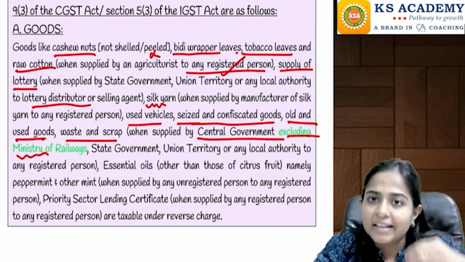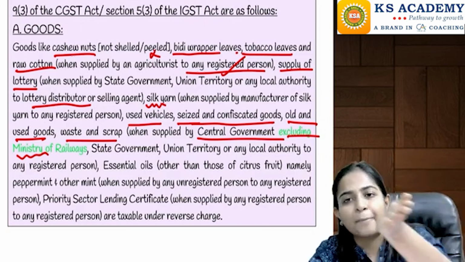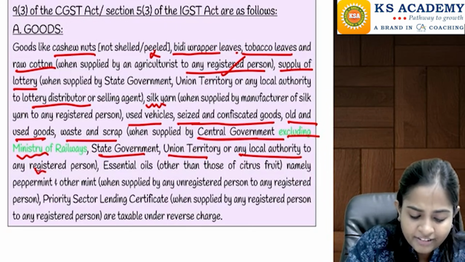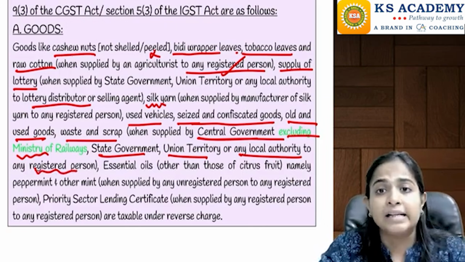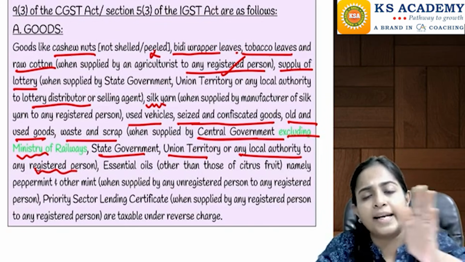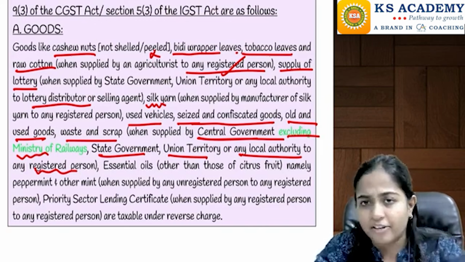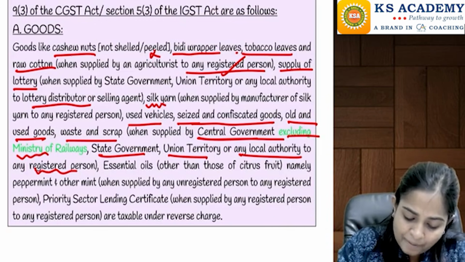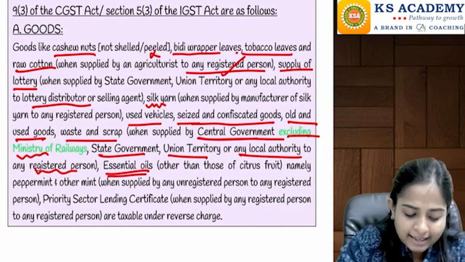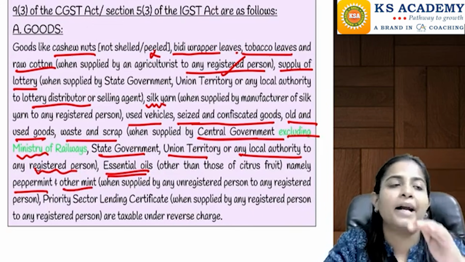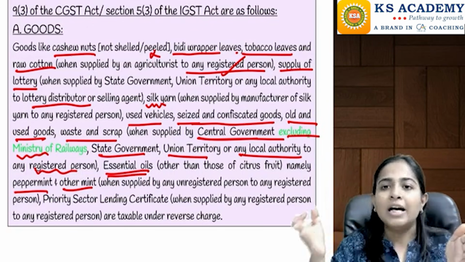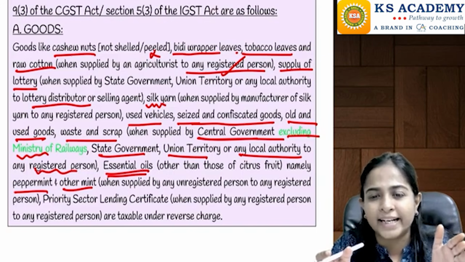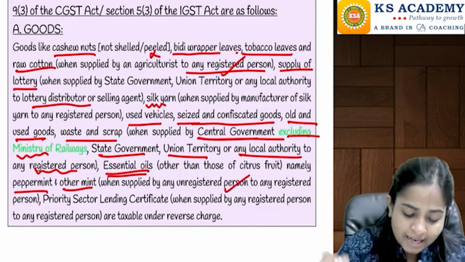So any other ministry under the central government, when they are supplying this to any other person, okay, central government, state government, union territory, local authority, when they are supplying these used vehicles, seized and confiscated goods, etc. to any registered person, the government says our responsibility is not there to go and pay the tax to the GST department. It will be the responsibility of the recipient. Similarly, essential oils like peppermint and other mint, when it is supplied by an unregistered person to a registered person. See, when an unregistered person is supplying to a registered person, anyway he is not going to collect any tax. So the tax responsibility is going to be on this registered person.